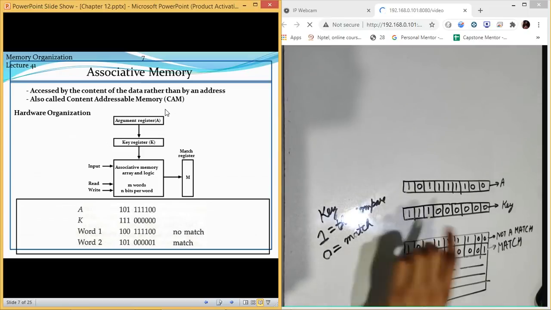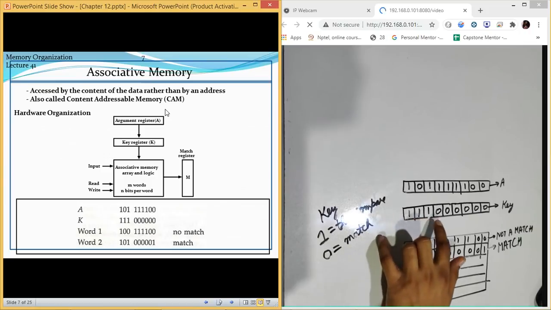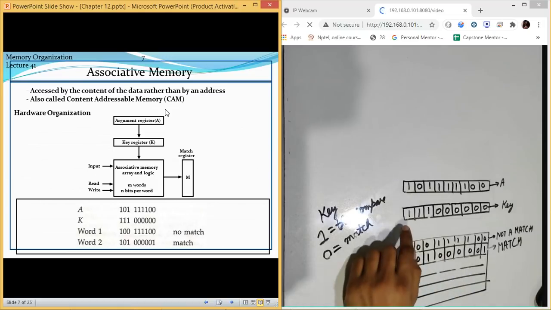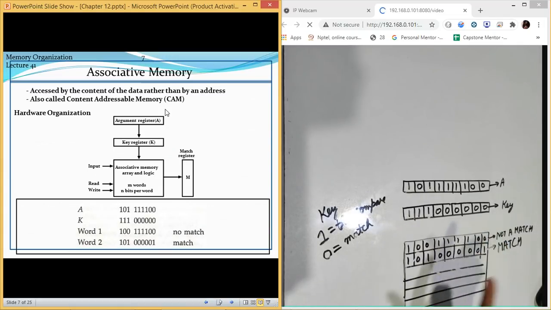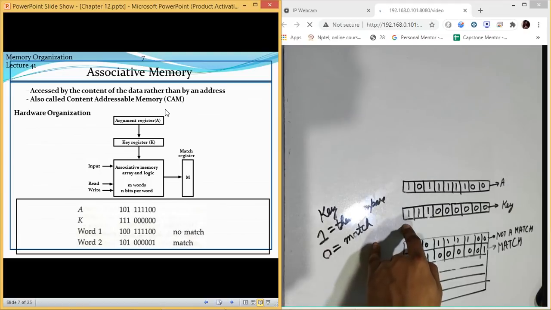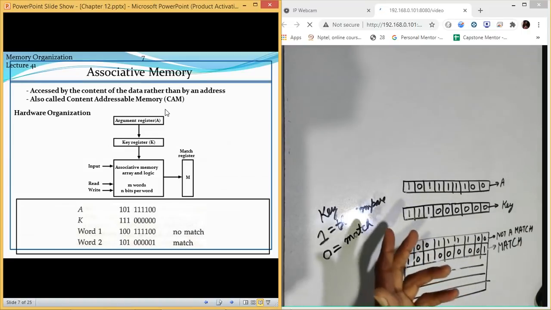If we increase this number, there is a trade-off between both the things. If I increase the number of ones inside this key, my results will be more accurate, but it will take more time to process. So either you can work on speed or you get accurate result. Okay? So if I increase these number of bits, my result will be slower, but it will be more accurate. Whereas if I decrease the number of ones in the key register, the results will be very fast, but they might be or might not be accurate.